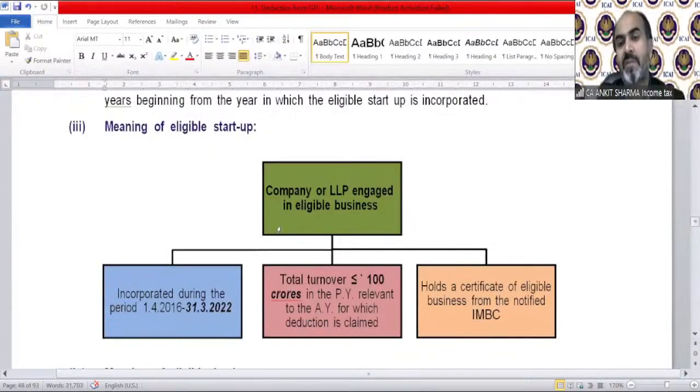Meaning of eligible startup, of course, you must have read it somewhere. Incorporation during the period of 1/4/2016 up to 31st March 2022.